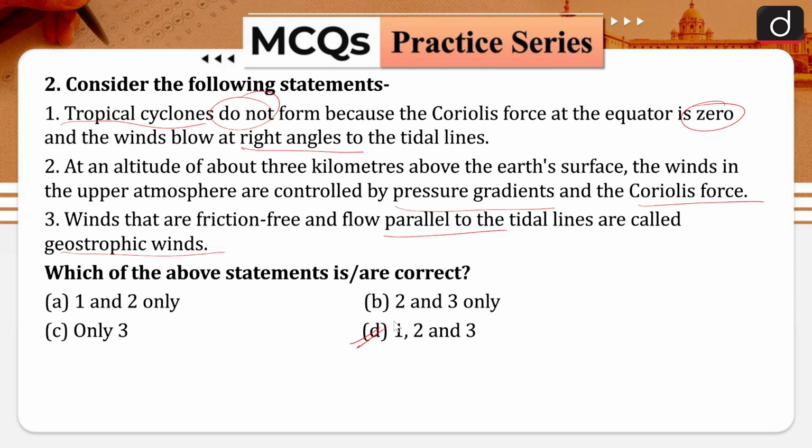So tropical cyclones we have discussed. If we talk about Coriolis force, it is a type of force which actually gives direction to the cyclone. So the circular movement of the cyclone is because of the Coriolis force. Coriolis force is the main thing, and then the geostrophic winds. So let's see.